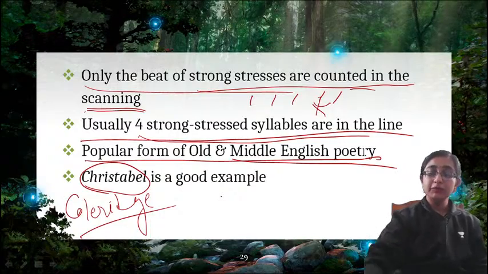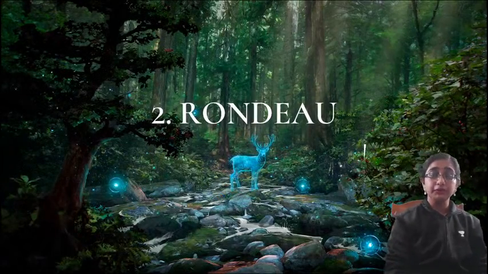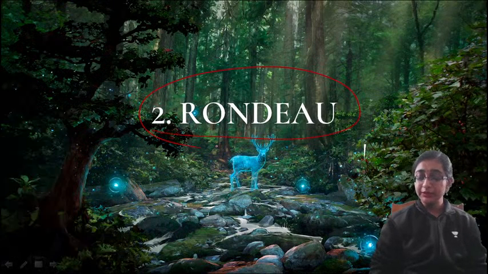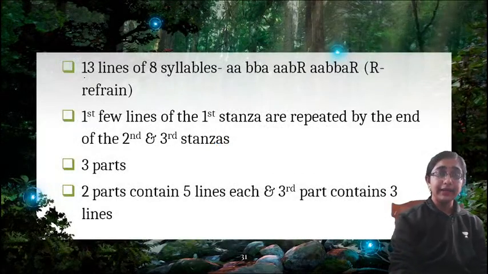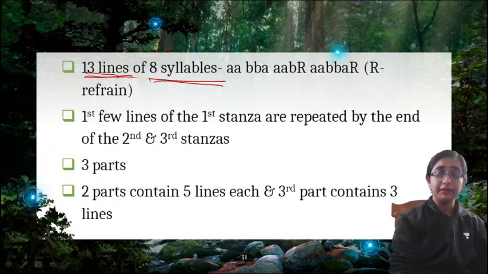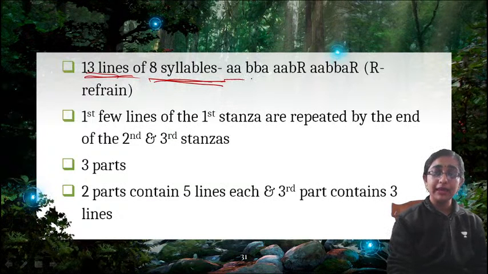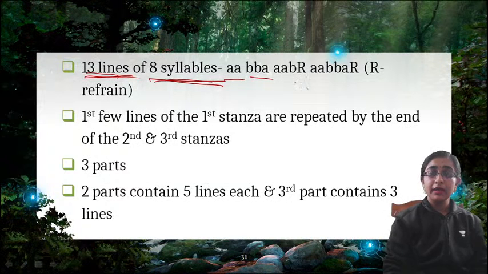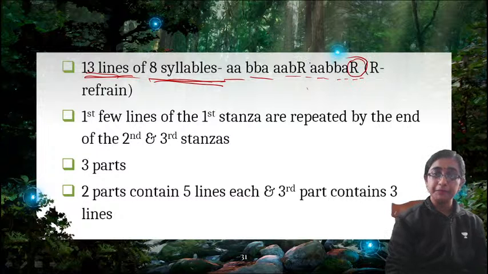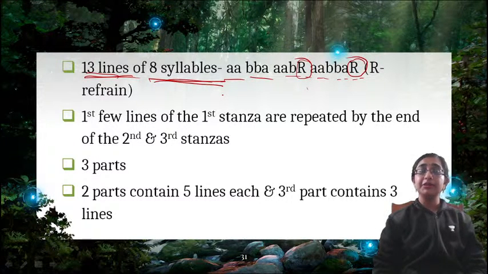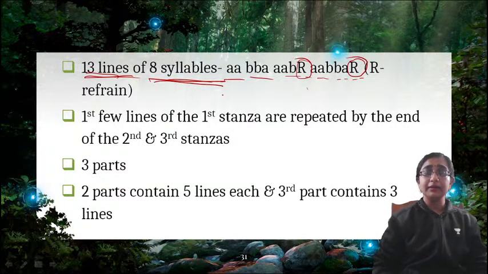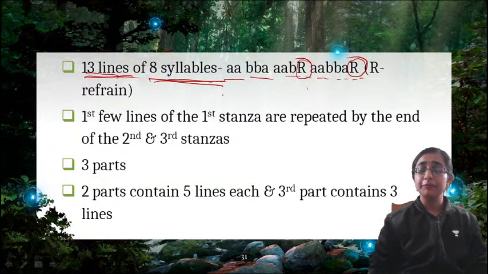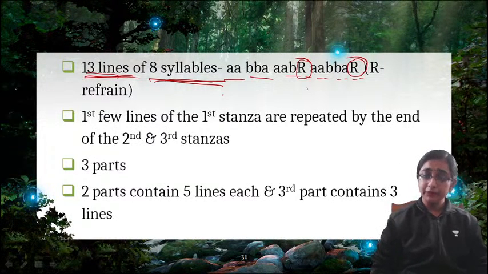Okay. So now move on to the next type, that is rondeau. Rondeau is French, pronounced rondo. So what is rondeau? Rondeau means a 13-line stanza of 8 syllables. The rhyme scheme is AABBA, AABR or AABBAR. R here means refrain. So after some lines, a refrain comes. You all know what refrain is. Refrain is the repetition of a particular line at successive points inside a poem. That is called refrain.